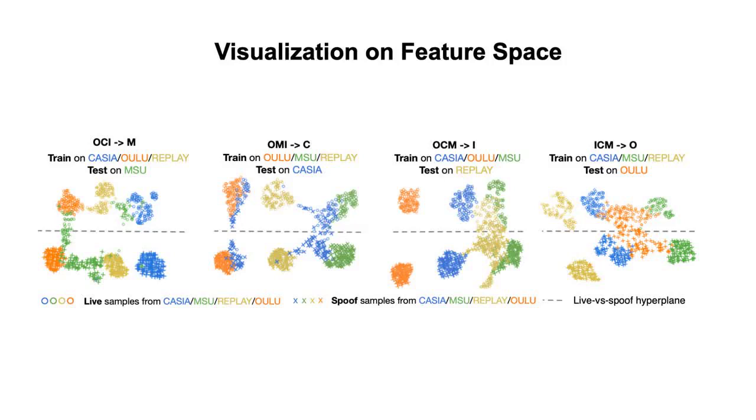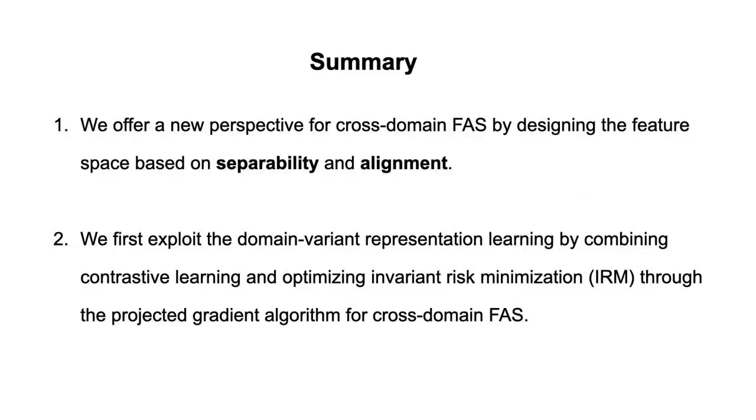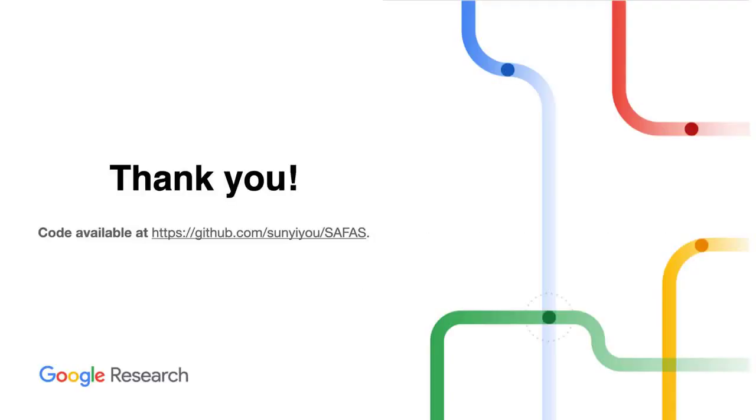In the paper, we also provide UMAP visualization of the SA-FAS feature space from the penultimate layer. We see that the hyperplane between live samples and spoof samples is consistent across different training domains and also transferable to unseen test domains. In summary, we first offer a new perspective for cross-domain FAS by designing the feature space based on separability and alignment. Secondly, we also exploit domain-variant representation learning by combining contrastive learning and optimizing invariant risk minimization, or IRM, through the projected gradient algorithm for cross-domain FAS. Thank you for listening. Our code link is available if you are interested.